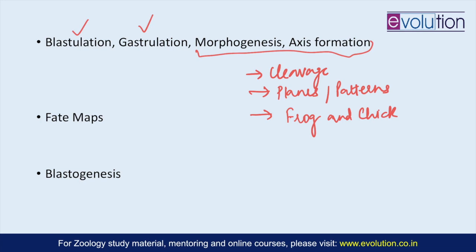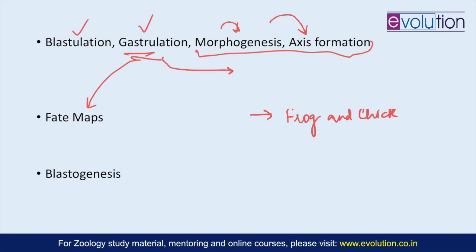And with that, your blastula will be formed, and once blastulation is complete, it will lead to gastrulation, and in gastrulation the three germ layers will be formed, and that will link us to the topic fate maps. Gastrulation also links to morphogenesis, and to the topic axis formation. So all these three topics are connected to gastrulation, where you should focus on gastrulation in frog mainly, and some part of the gastrulation of chick also, up to the level of formation of three germ layers. And here the gastrulation movements will also be important.